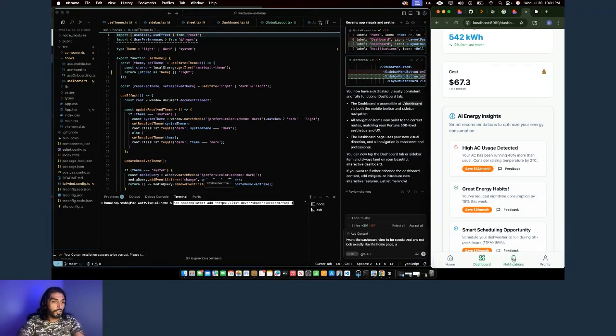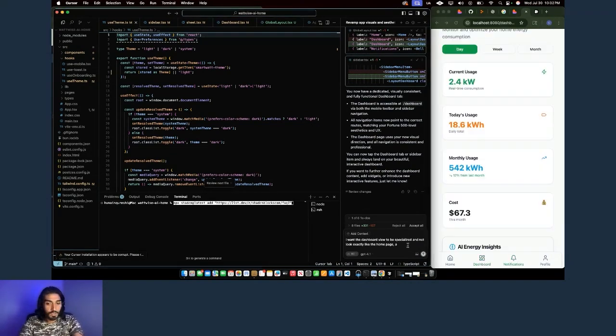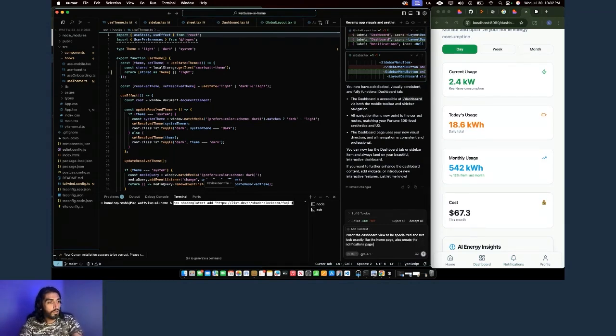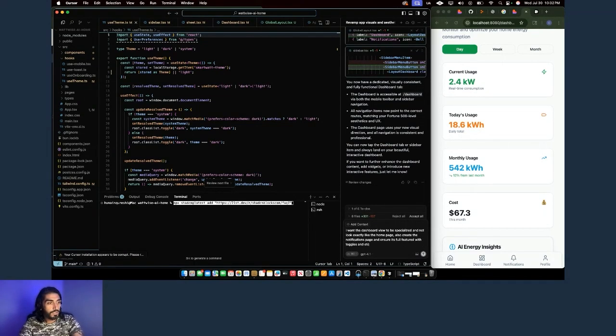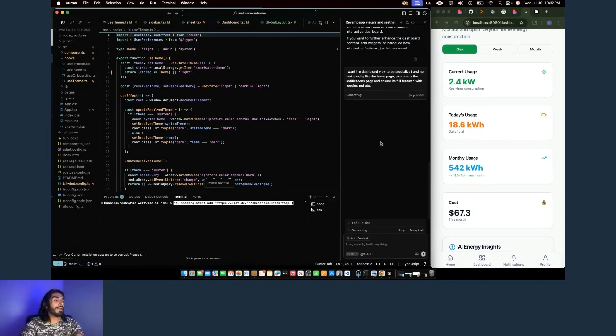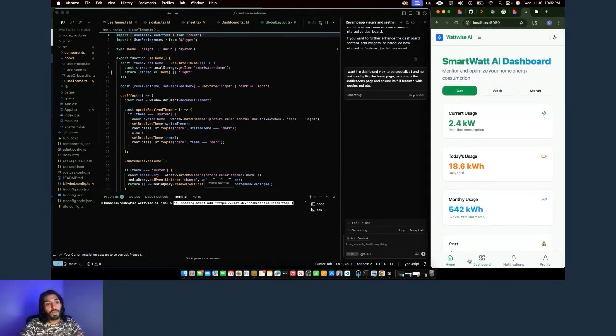Let's see if the notifications page works. It doesn't. Let's say also create the notifications page and ensure it's full featured with toggles and etc. That's probably not the best way to prompt it, but straight to the point. You get the idea. So right now, I noticed that the dashboard and the home view are too similar. I'm just going back and telling it to make the dashboard view a little bit more in depth.